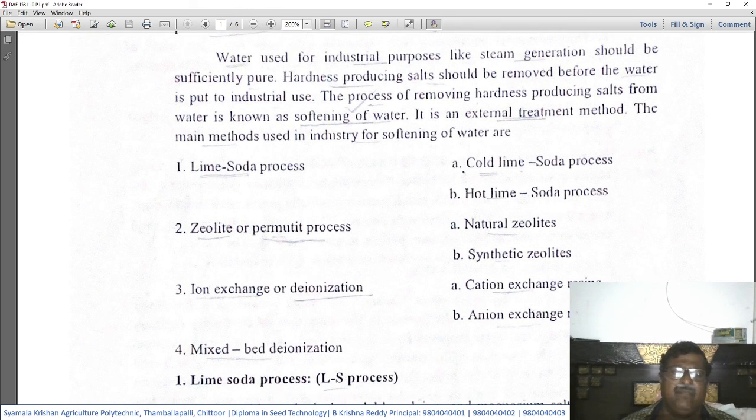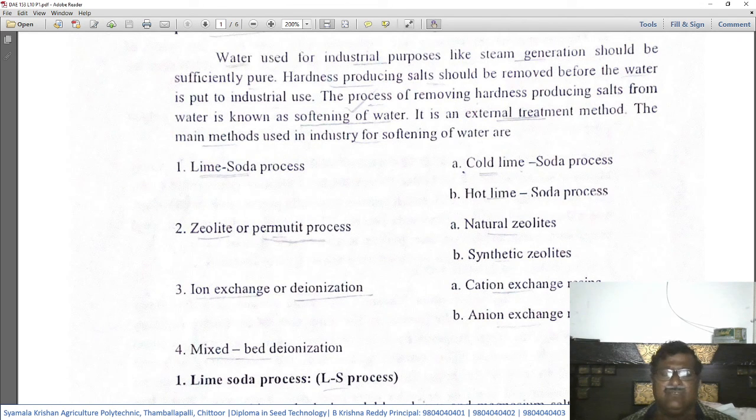The lime soda process is subdivided into two: one is the cold lime soda process, and number two is the hot lime soda process. Likewise, the zeolite or permutit process is also divided into two sub-methods: natural zeolites and synthetic zeolites. In some cases natural zeolites are used to soften the water, and in other cases synthetic zeolites.